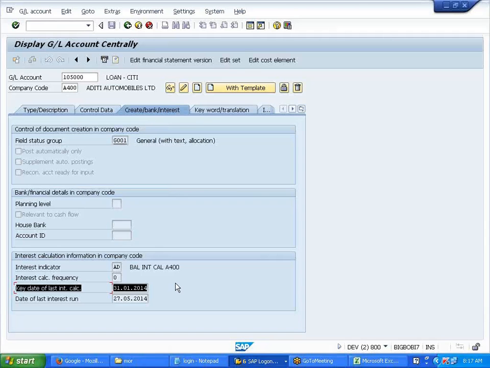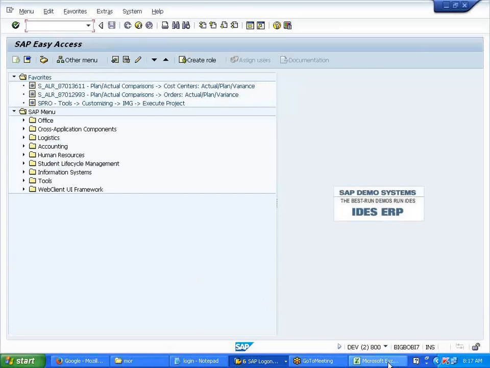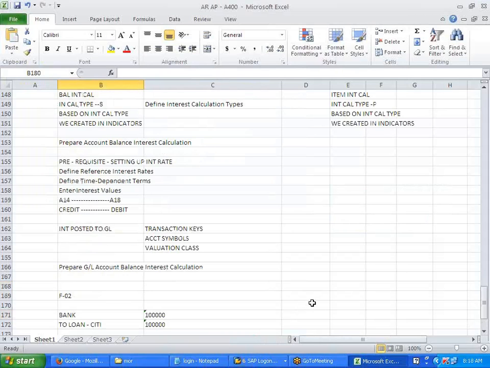Now suppose you want to rerun this calculation again for this particular period, what will you do? The system will not allow it. Maybe you want to rerun for some technical reason. Come back, edit this, delete this. Remove this. Then you run, it will allow you to run. That is about the balance interest calculation.